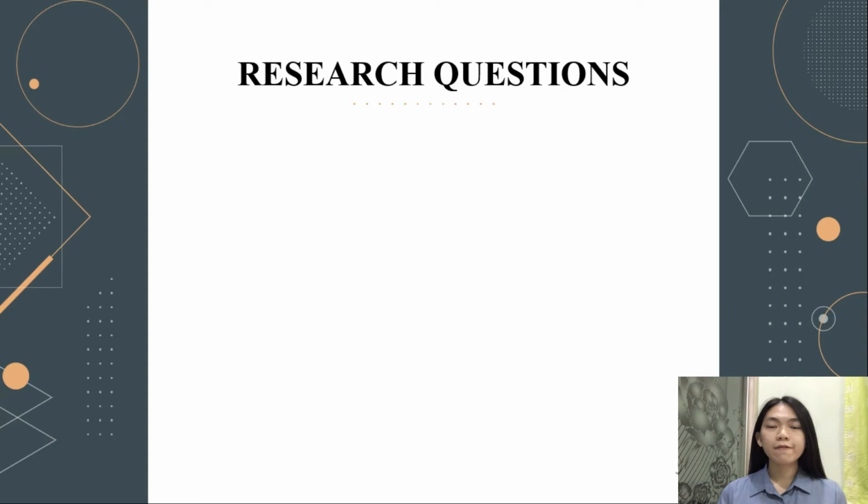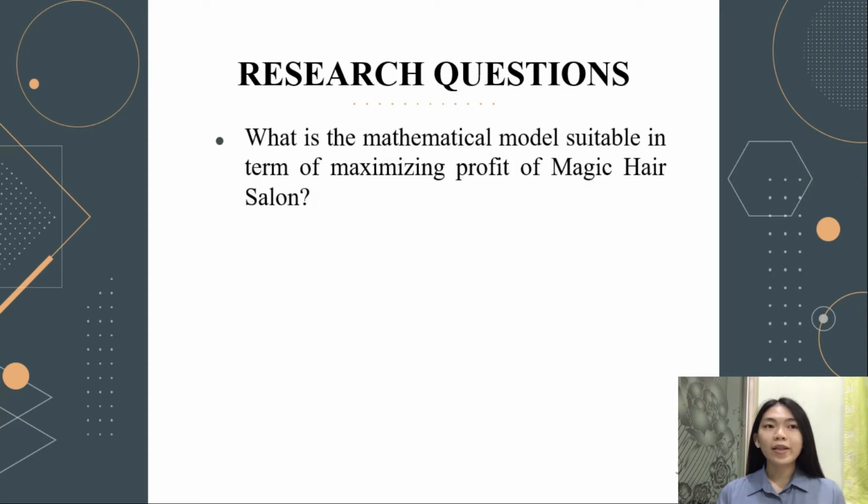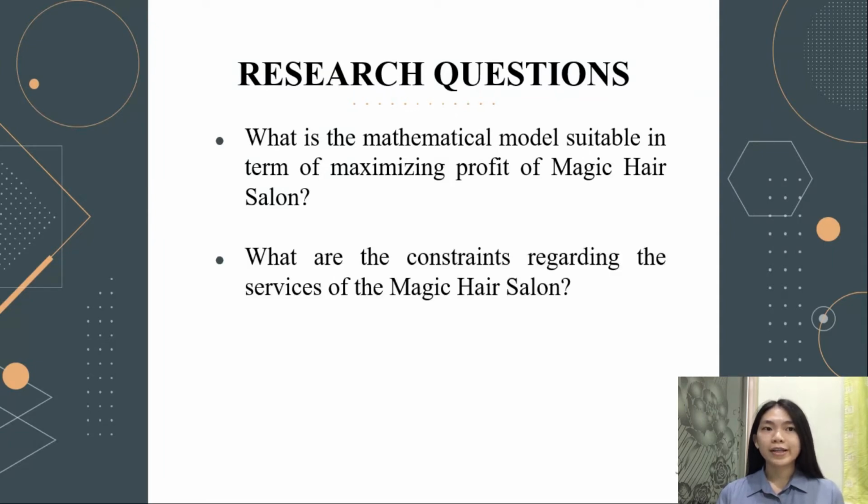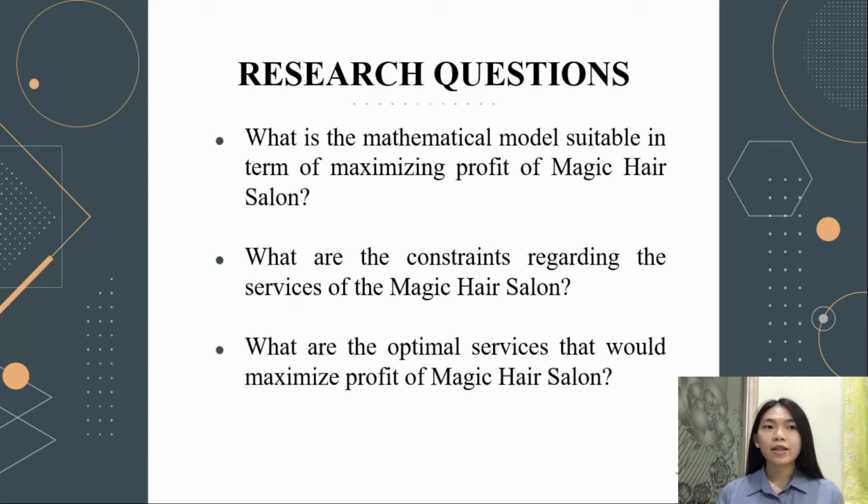The research questions for this study are: first, what is the suitable mathematical model in terms of maximizing the profit of Magic Hair Salon? Second, what are the constraints regarding the services of Magic Hair Salon? Third, what are the optimum services that could maximize the profit of Magic Hair Salon?